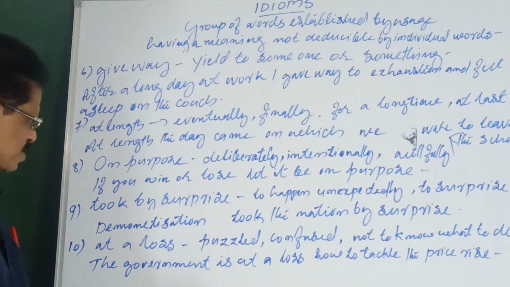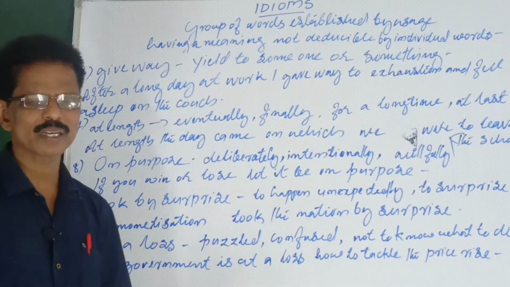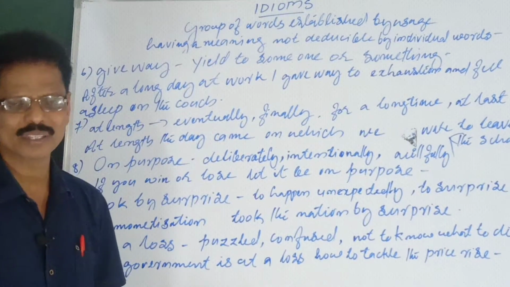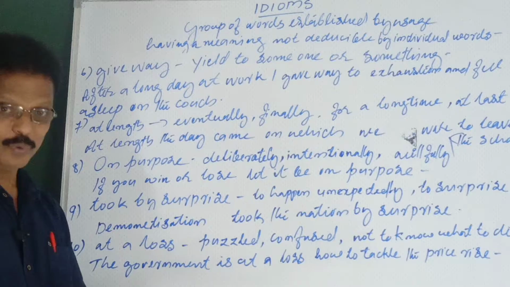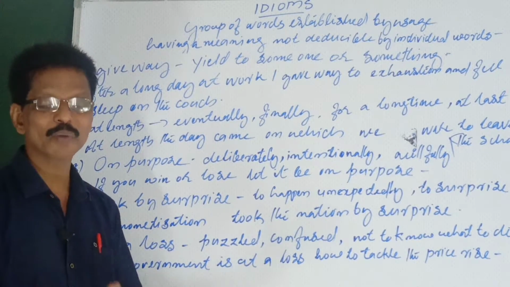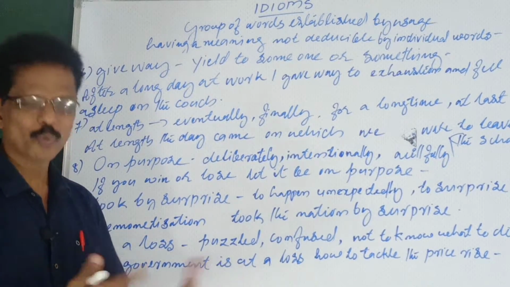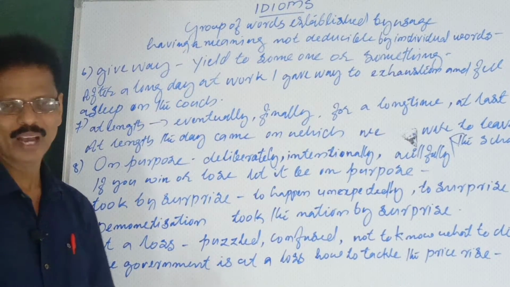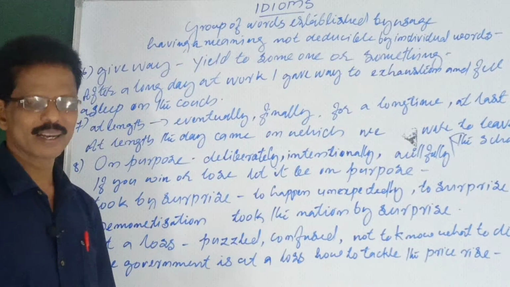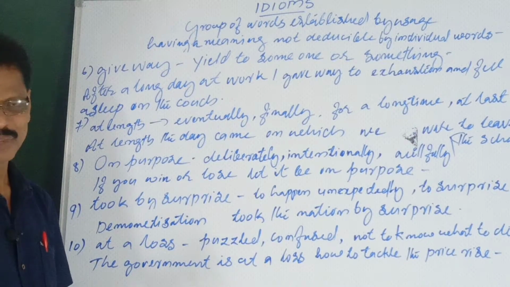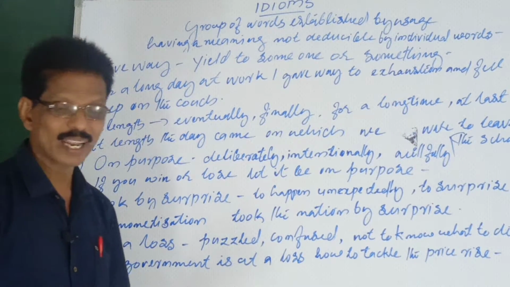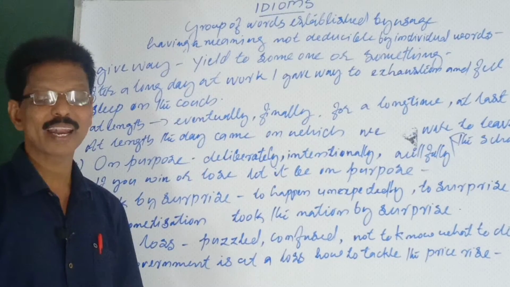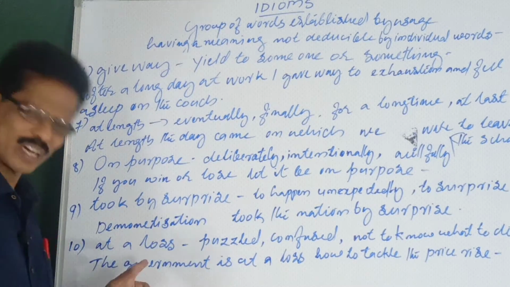You see, I was at a loss when the examination dates were suddenly announced. I was at a loss, means I was not able to cope with that. At a loss means not to know what to do. I did not prepare in this way. I never thought it would be such a very nearby date. I was at a loss when suddenly the examination dates were announced. At a loss. You can write your own.